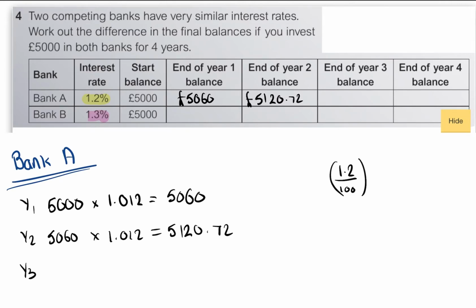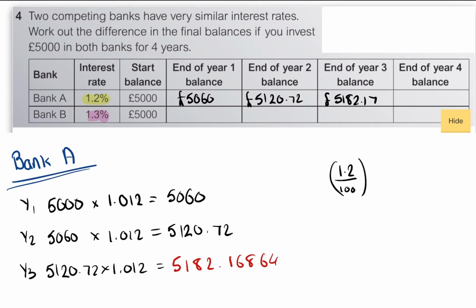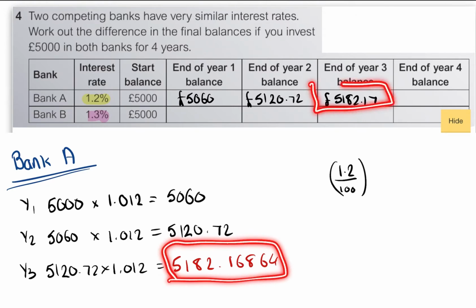Year 3, we take that value at the end of the year and we times it by, again, our interest. Okay, now this is on the calculator. I've got a value of 5,182.16864. So for the sake of the calculation, we're going to write to the nearest penny, 17. But I'm going to keep the original value in. So the value I got was 5,182.16864. So I'm keeping that on my calculator, but I'm just going to write to the nearest penny here.